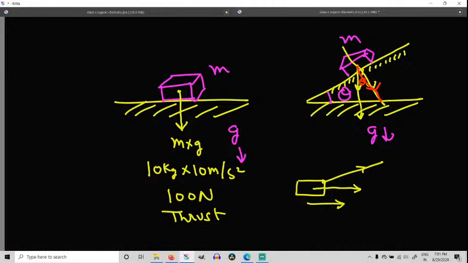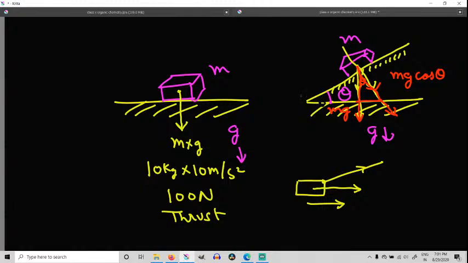If I look into this triangle, the red triangle, then this is the weight of the body acting downwards. This arrow is the weight of the body, and I need the component in that direction. So I take the ratio cos, which means that the component this side will be mg cos theta.